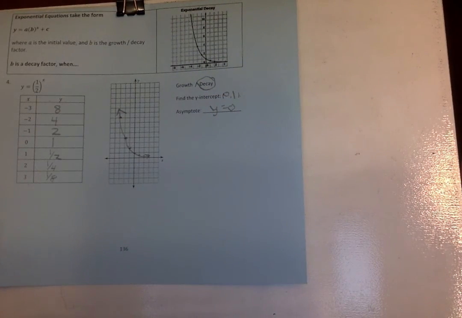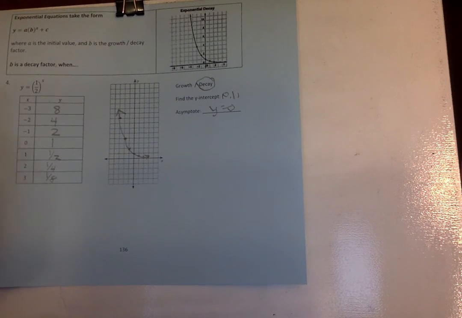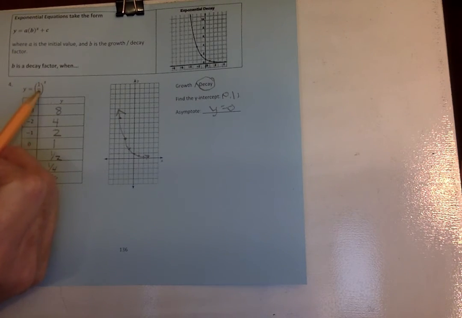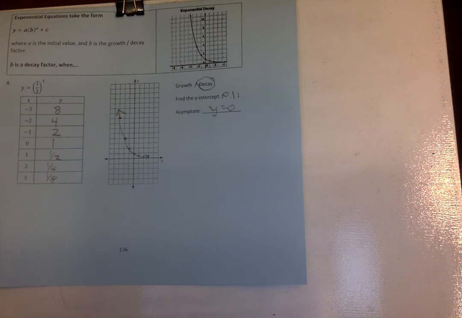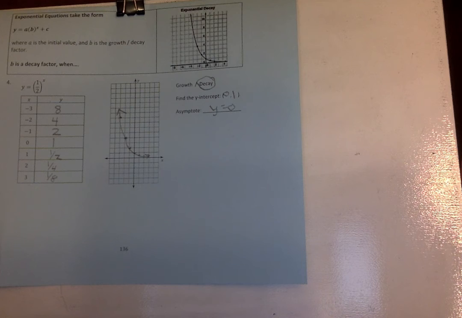Now, if this number in front of the exponent is between 0 and 1, it will be a decay. If it's greater than 1, it's going to be a growth. So that's a hint for you. And I think they give it to you on the second section, in the 10.3b.